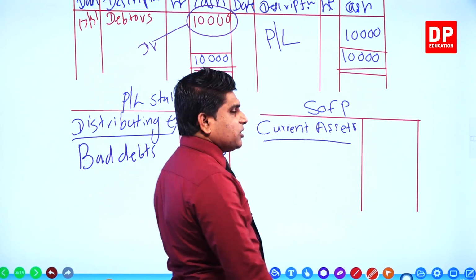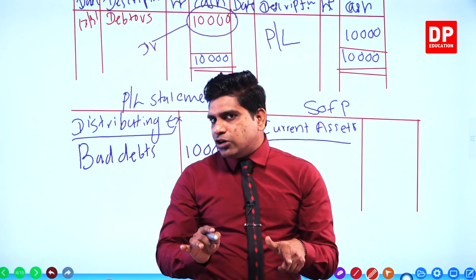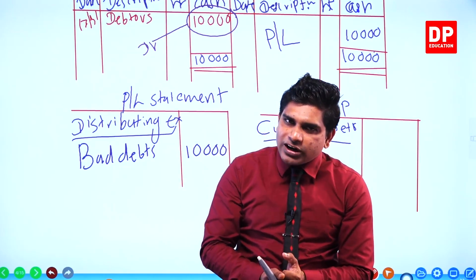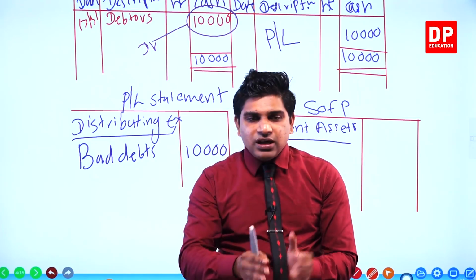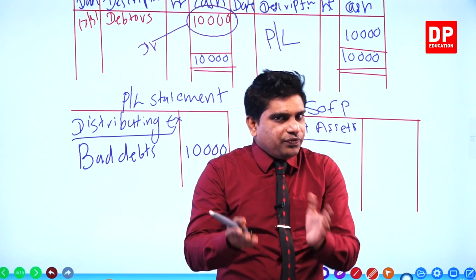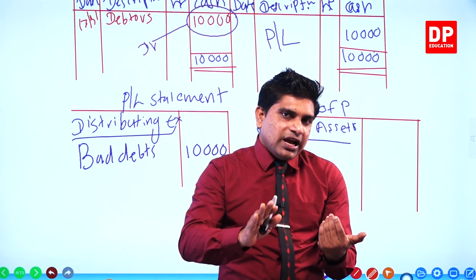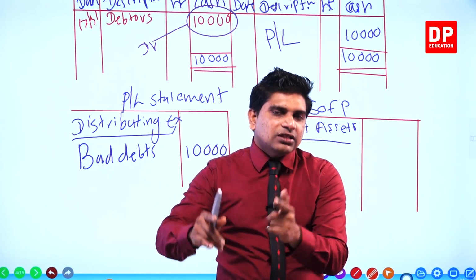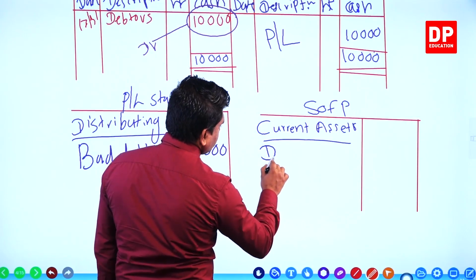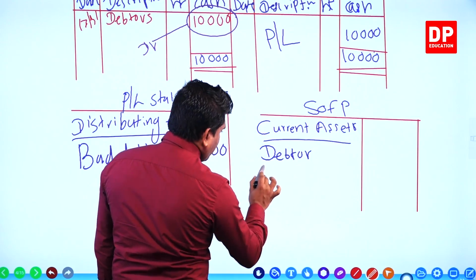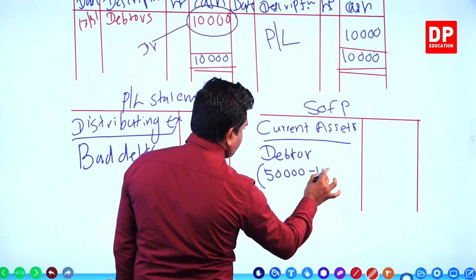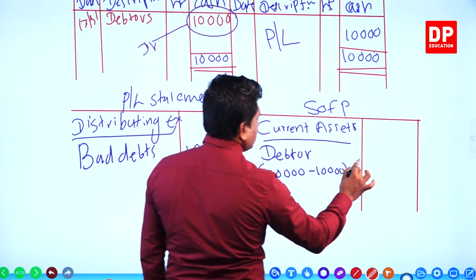Under the current assets, how much do you write? 50,000? No. 10,000? No. 40,000. What is the amount to be recorded under the current assets? You must remember, after removing the bad debts portion, we had 50,000 at the beginning, but we decided to write off 10,000 rupees out of this. The real debtor value is 40,000. If you want within brackets, 50,000 we had, we minus 10,000, so we put 40,000 here.